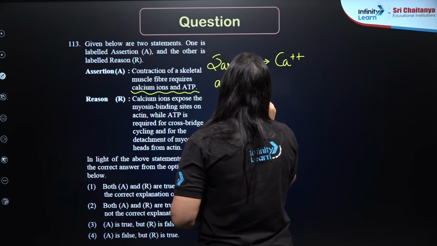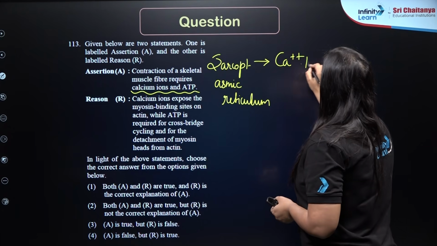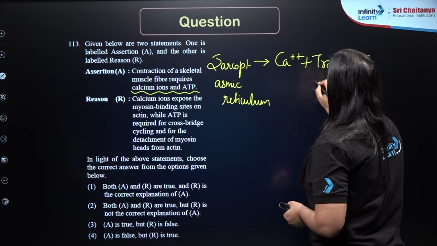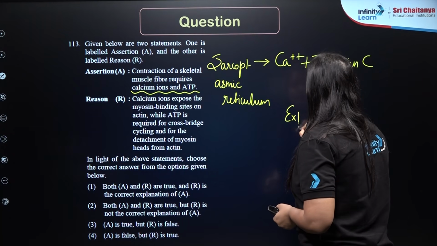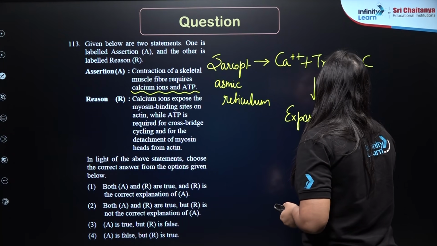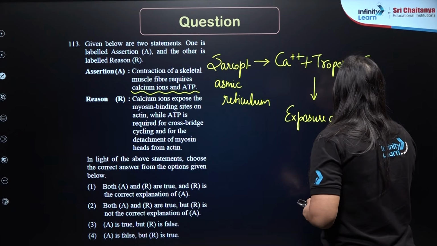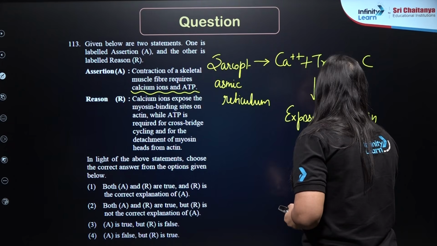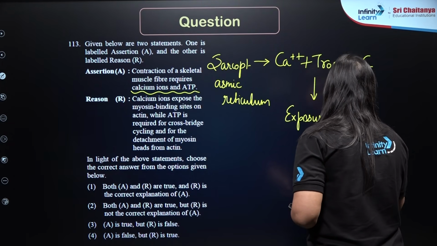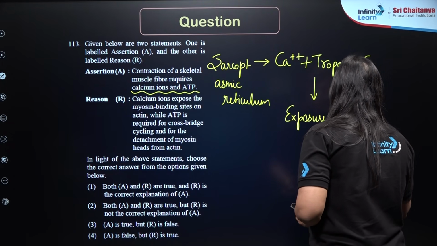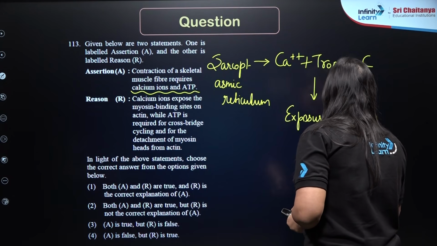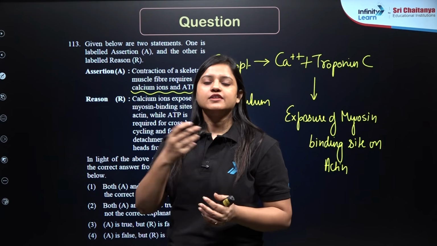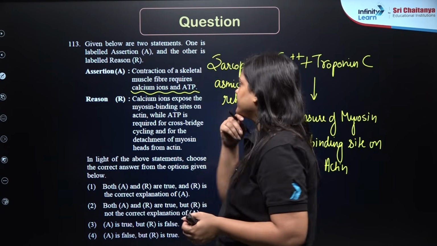reticulum will lead to exposure of myosin binding site on actin. Okay, and then only there will be binding of the myosin head to the actin and there will be formation of cross bridge. Okay, so this is true.